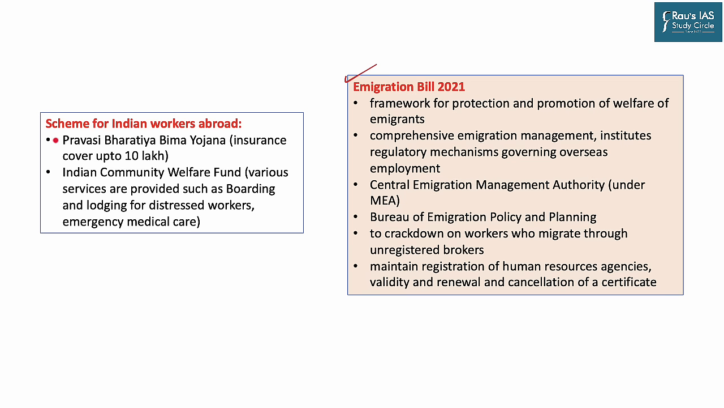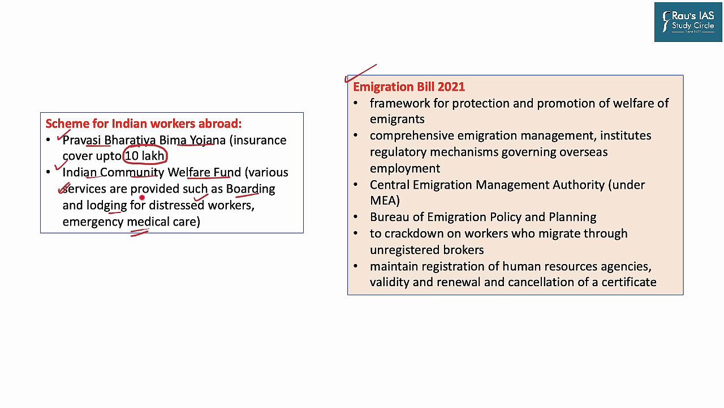But before that, these are the two important schemes that are rolled out by the government for outbound migrant laborers. The first one is Pravasi Bharatiya Bima Yojana, which provides insurance cover to these laborers up to 10 lakh rupees in case of death or accident. Then there is the Indian Community Welfare Fund under the ministry, where services such as boarding or lodging for distressed workers and emergency medical care are provided whenever there is a need.